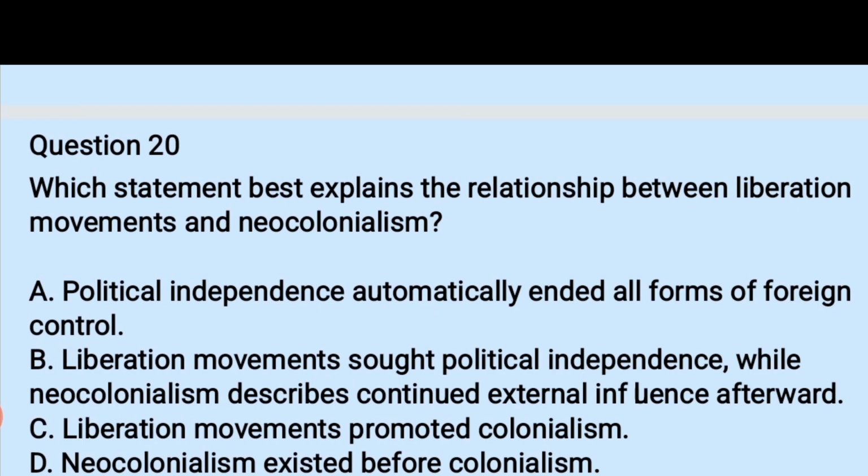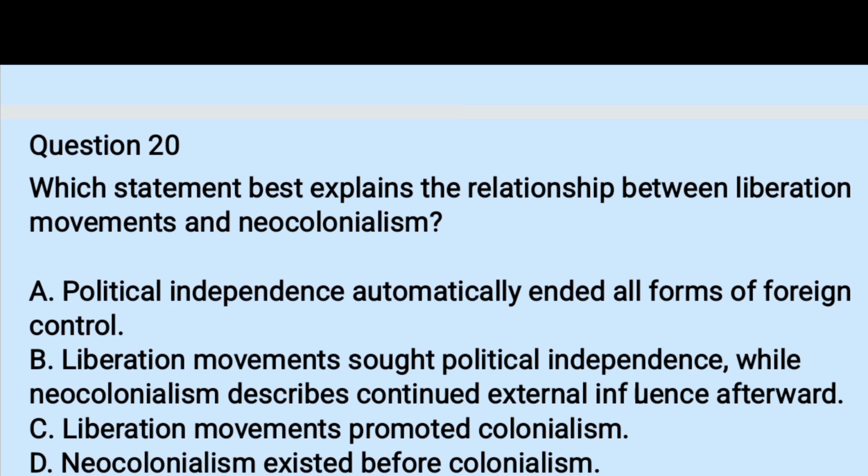Now we have reached the last question, students. Question number 20. Which statement best explains the relationship between liberation movements and neocolonialism? A. Political independence automatically ended all forms of foreign control.